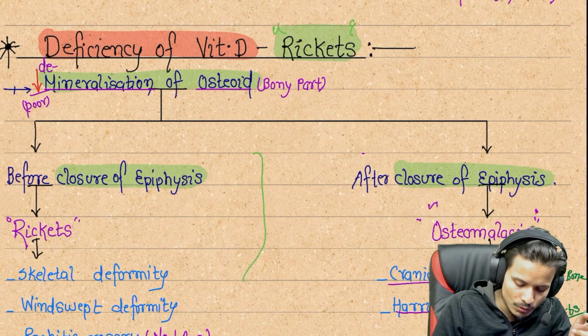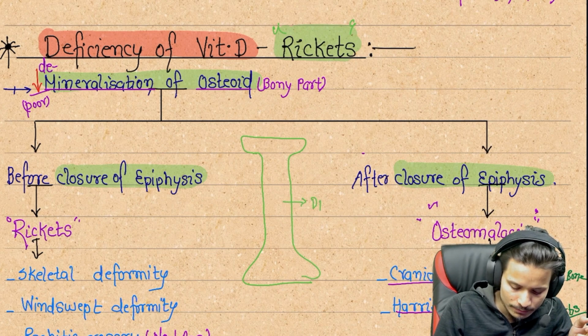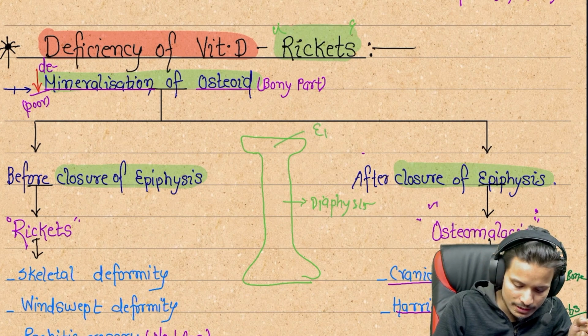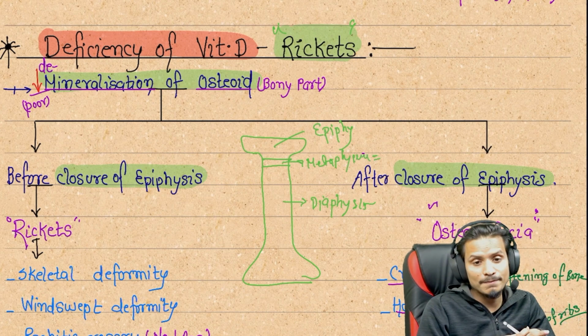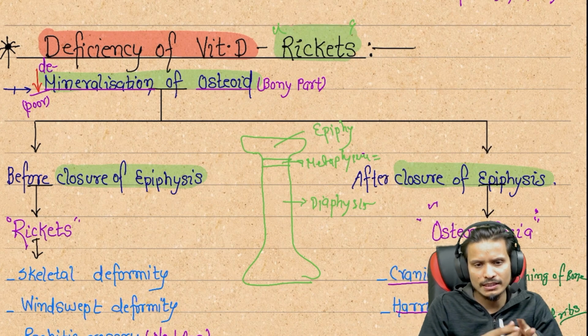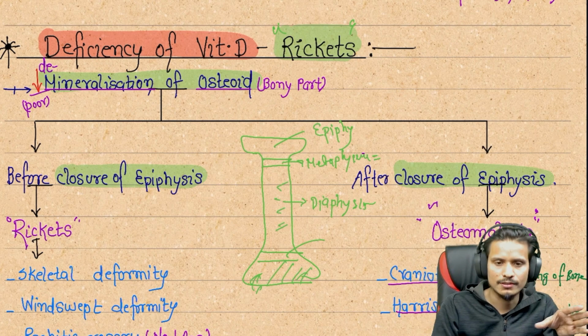Suppose that this is the bone. You know very well, this is the diaphysis region, the shaft of the bone. This one is the epiphysis, and here is the metaphysis plate. So metaphysis, epiphysis, and diaphysis are the three parts of the bone. Same here: these are the metaphysis, these are the epiphysis, and here is the diaphysis.